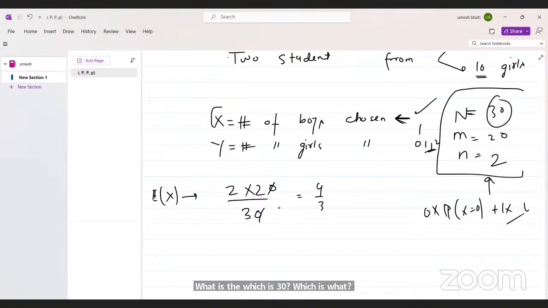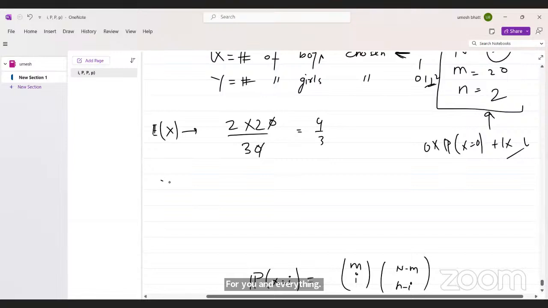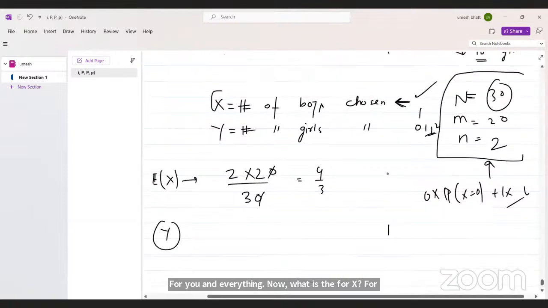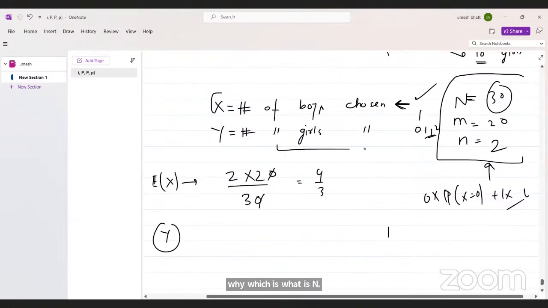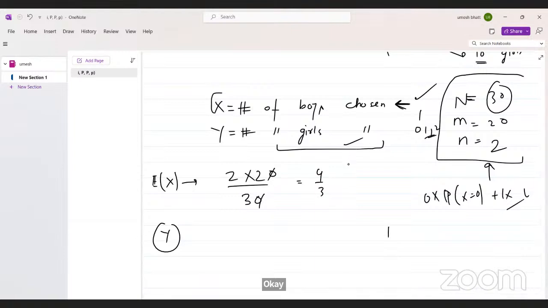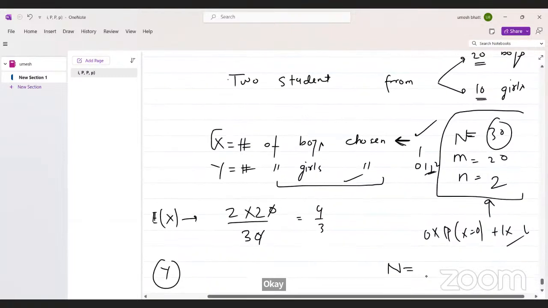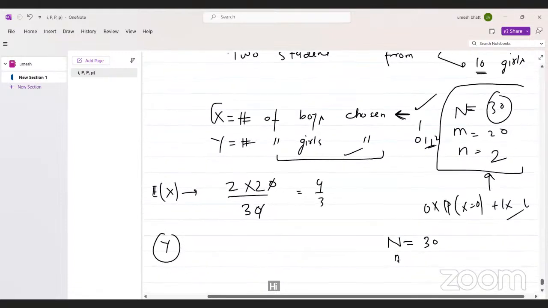Now for Y, firstly, what is the success for Y? Choosing a girl. This is the success for Y, right? Then what is N? 30. Then what is M? 10.